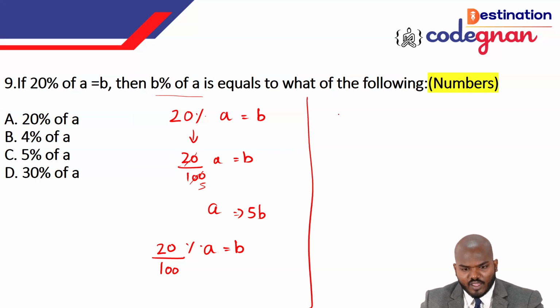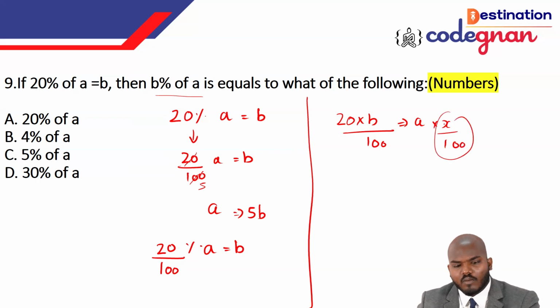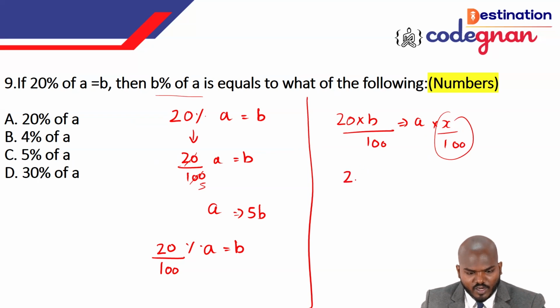So B percentage of A means you can call it as 20 times B by 100 is equal to some percentage of A, let's say X percent of 100. Okay, this is a percentage. I don't know how much percentage, we just want to find out. If you sort this out, guys, you can easily get that. So 20 times B is equal to, we can directly say 100 gets cancelled, so B is equal to A by 5.